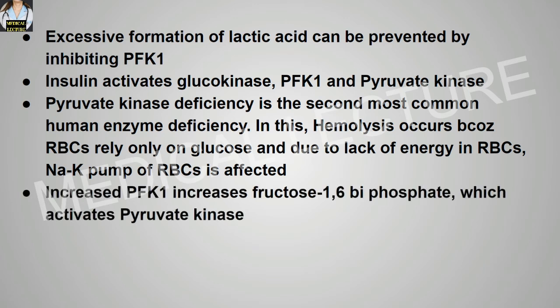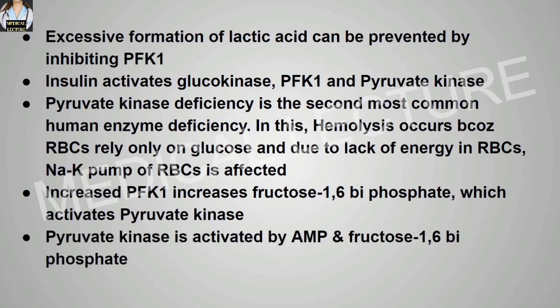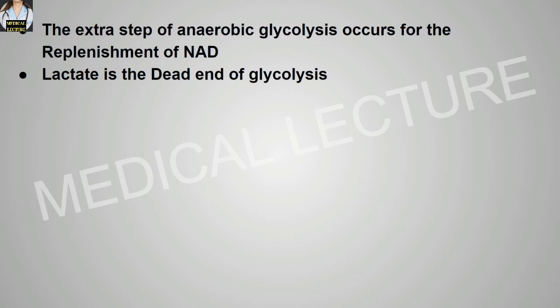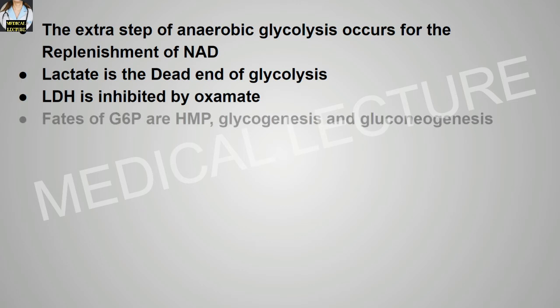Increased phosphofructokinase 1 increases fructose 1,6-biphosphate, which activates pyruvate kinase. Pyruvate kinase is activated by AMP and fructose 1,6-biphosphate. The extra step of anaerobic glycolysis occurs for the replenishment of NAD. Lactate is the dead end of glycolysis. Lactate dehydrogenase is inhibited by oxamate.